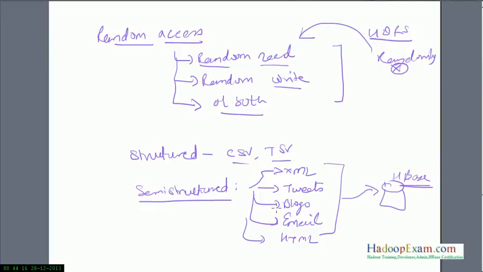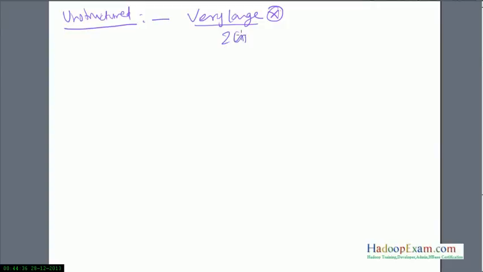HBase can also store your unstructured data, but the file should not be very large. Very large files are not supported. Files larger than 2 gigs are not good to store in HBase.